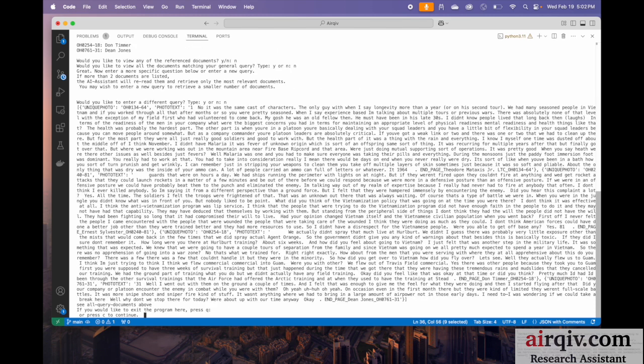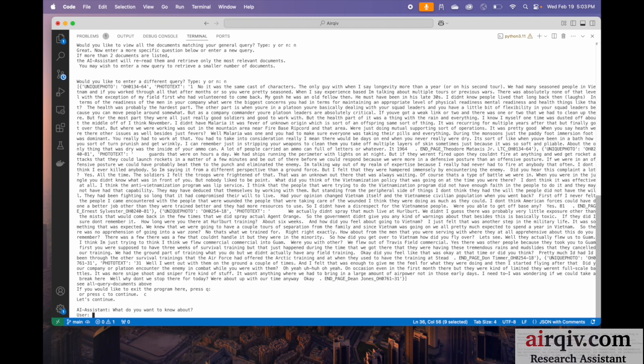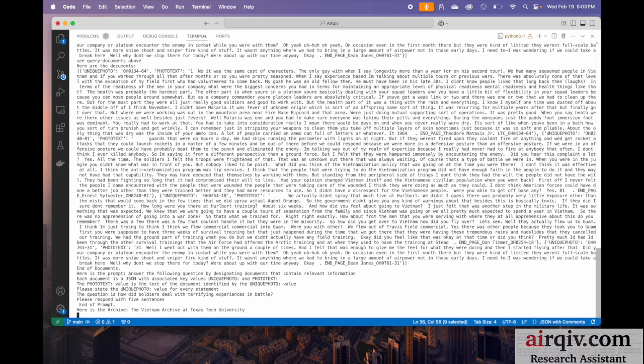Okay, so that's actually the text of the documents that we've asked for. So we've already got back our pages, and that might be the limit of what you want to do. You found 4 pages that are documents that you want to use, and you can just read through those and find the parts that are about taking care of the wounded. Anyway, but let's ask the language model, the AI program, to do a query on this. So we're going to ask the same question. And so now it's going to think for a little while. It's going to answer this question for us.